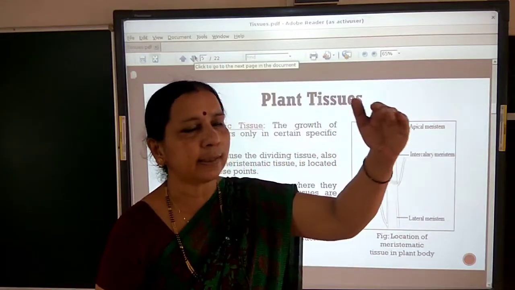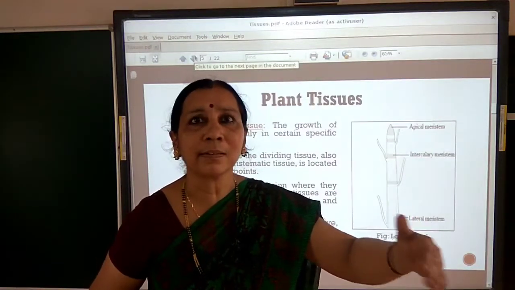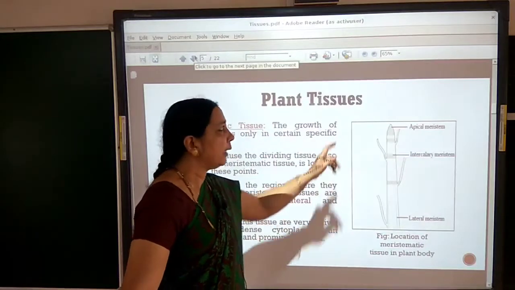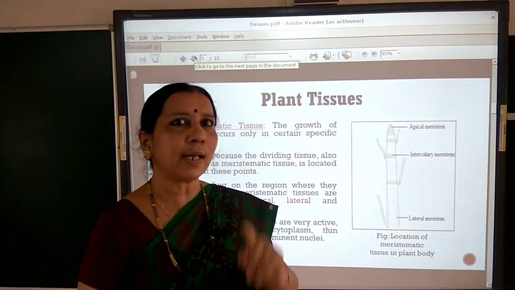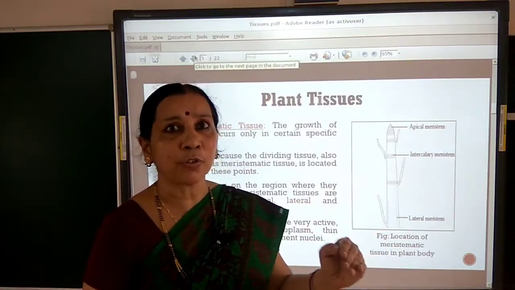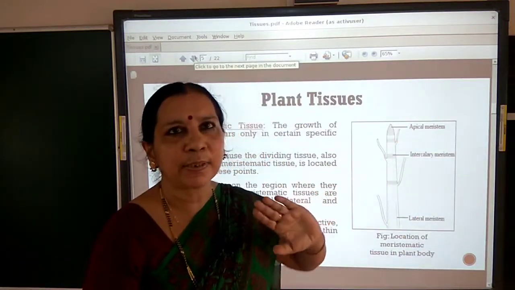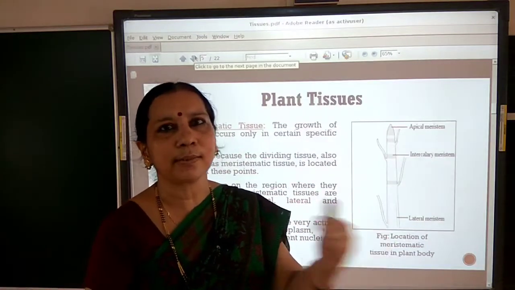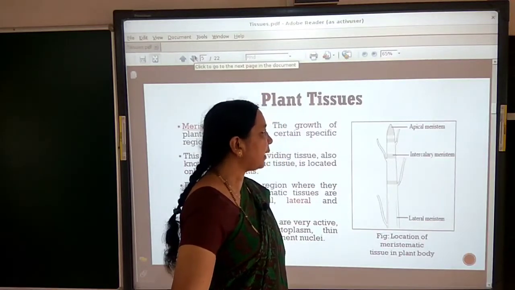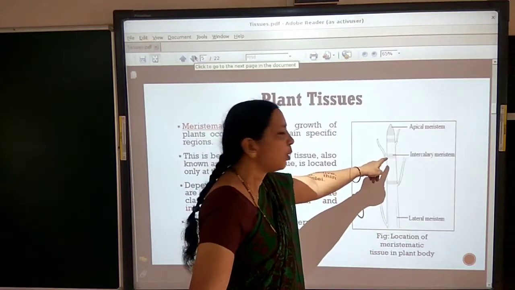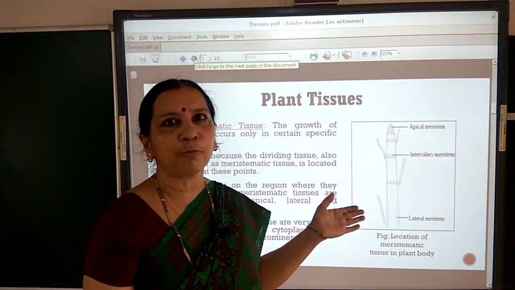Since it is present at the tip of the root and stem, they help to increase the length of the stem or root. The increase in the length of the root and stem is due to apical meristem. So apical meristem helps in increasing the length of the stem and root. And what about intercalary meristem? Intercalary meristem is present at the base of the leaf, which helps in formation of branches, etc.